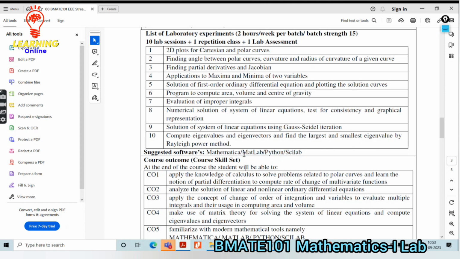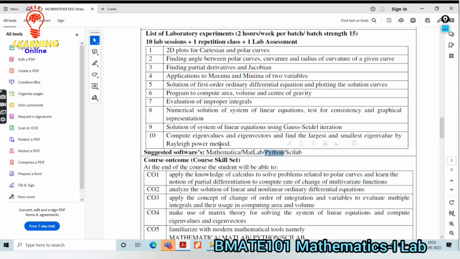We can adopt MATLAB execution and also Python execution. Later, if time permits, we can discuss Scilab also. But we are planning to adopt these two tools for execution: one is MATLAB, and another is Python.